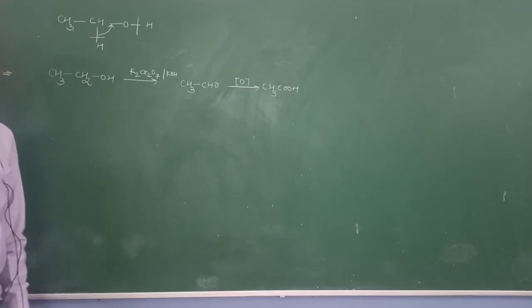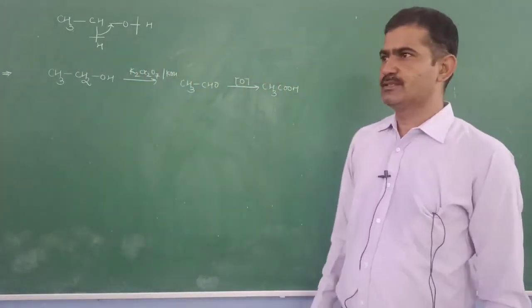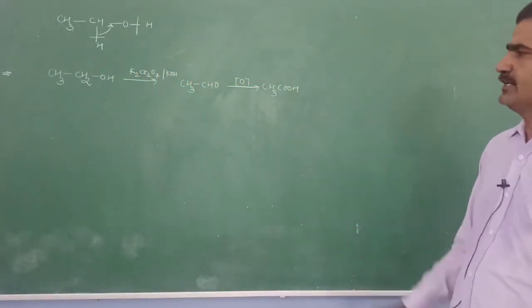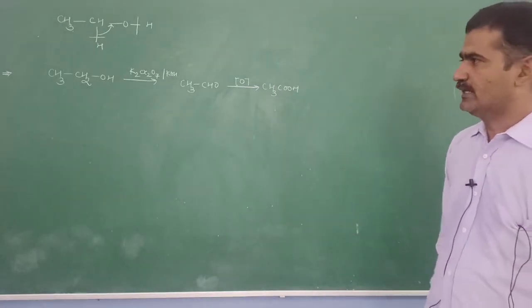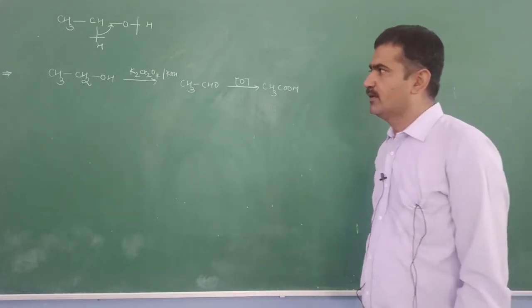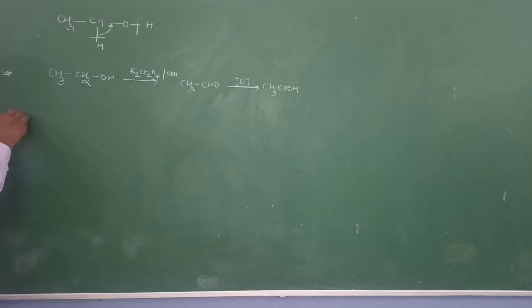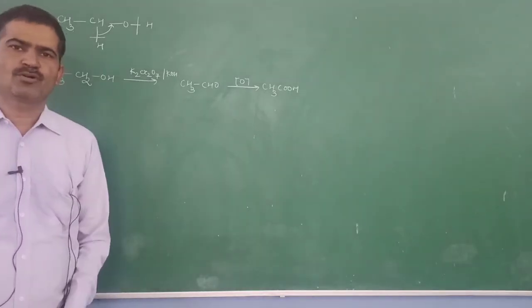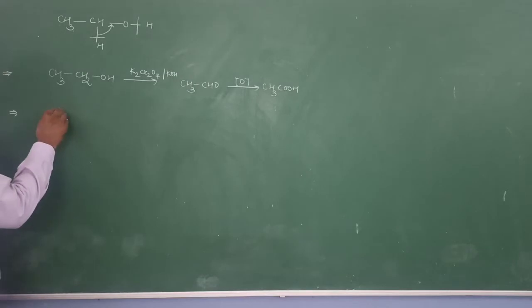stage. That's why, if we want to stop this reaction at the aldehydic stage, we have to use another reagent that stops the reaction at the aldehydic stage. To stop the reaction at this aldehydic stage, we will use chromium trioxide in presence of PCC, pyridinium chlorochromate, that stops the oxidation at the aldehydic stage.